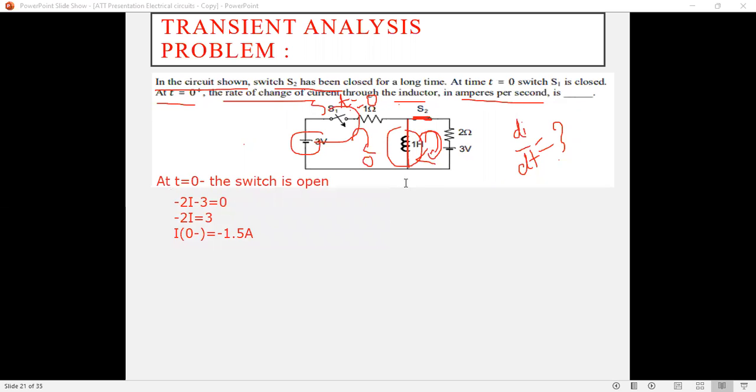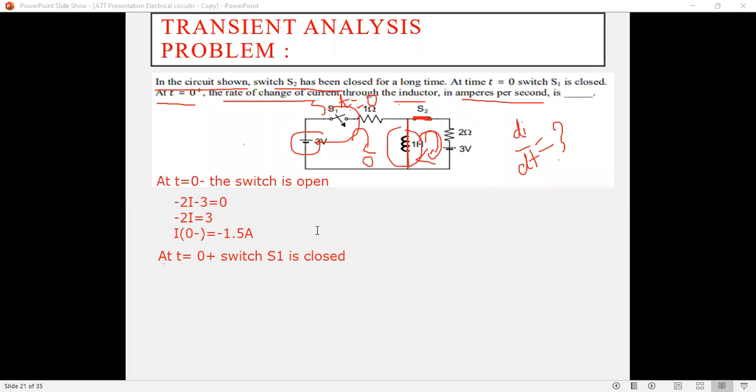Now at t is equals to 0 minus, if there is some current flowing through the inductor, t is equals to 0 minus ला जर इंडक्टर मधून करंट फ्लो होत असेल, then at t is equals to 0 plus this inductor will act as a current source when switch is closed. t is equals to 0 plus ला switch काय केलेलं आहे, S1 switch at t is equals to 0 plus, the switch S1 is closed. ओके, स्विच S1 क्लोज केलेलं आहे.